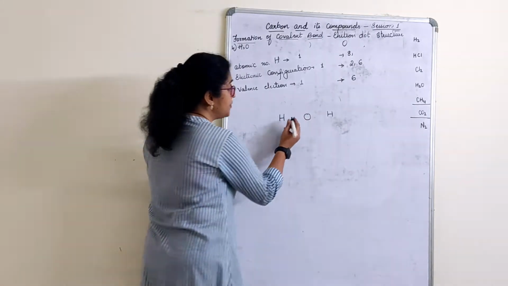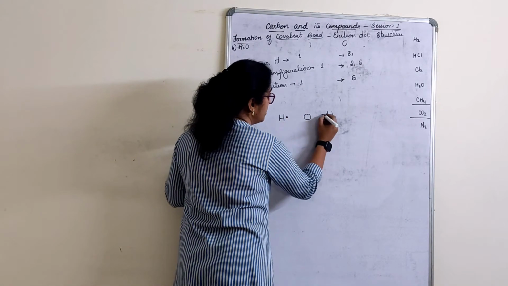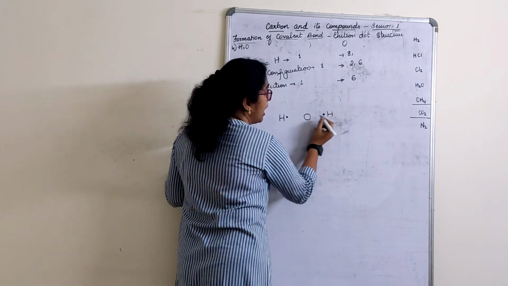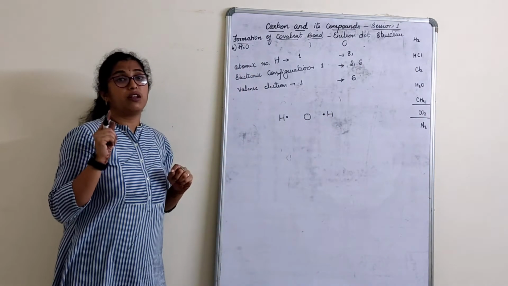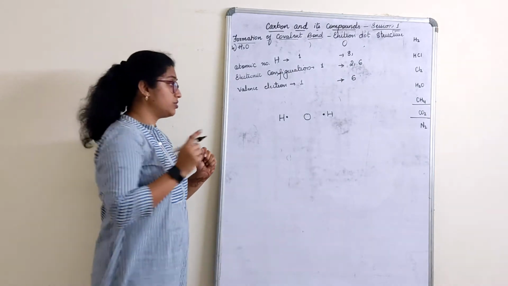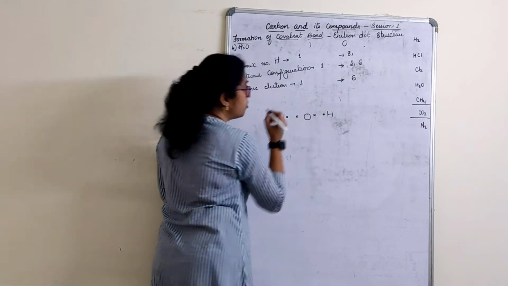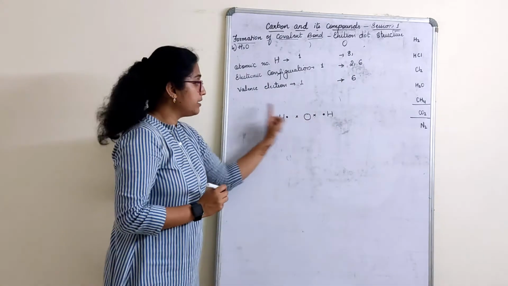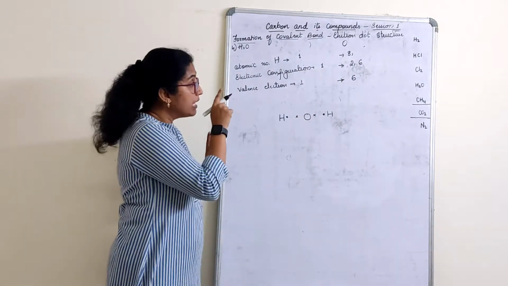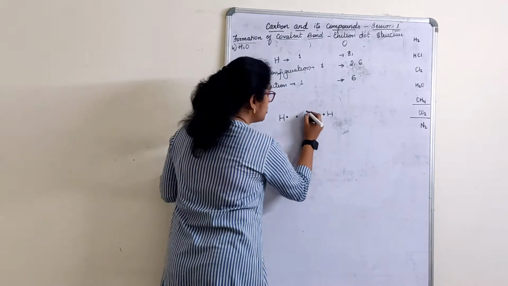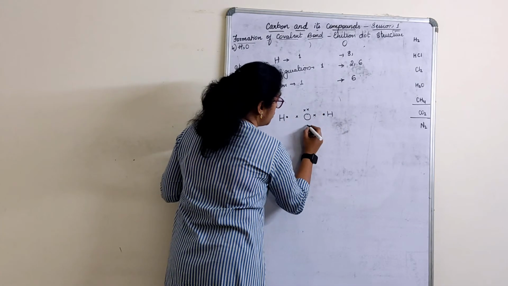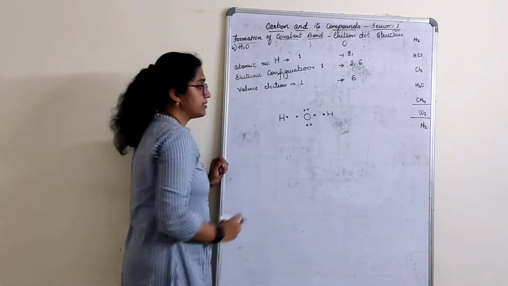Hydrogen is 1. This hydrogen is 1. Hydrogen wants how many electrons, children? Only 1 electron for duplet structure. So I have to take oxygen also 1 here, oxygen also 1 here. For hydrogen sharing, how many? 6. 1, 2, 3, 4, 5, 6.